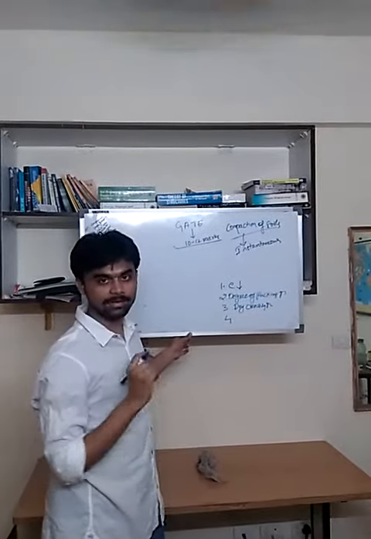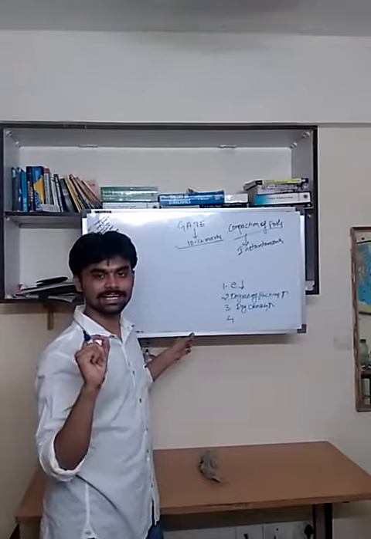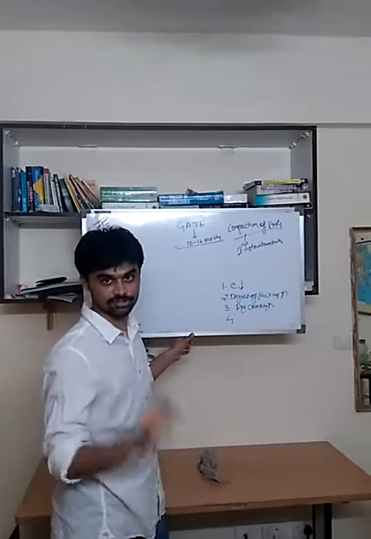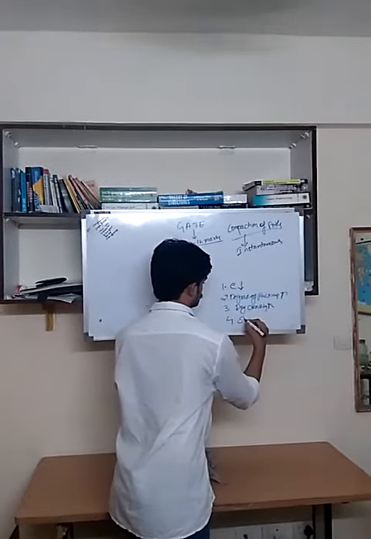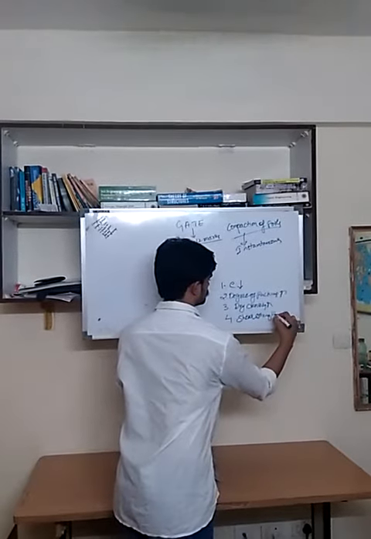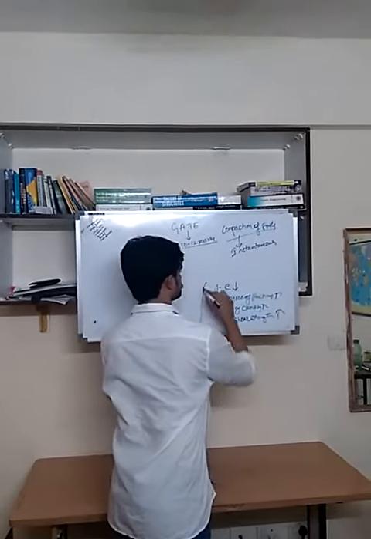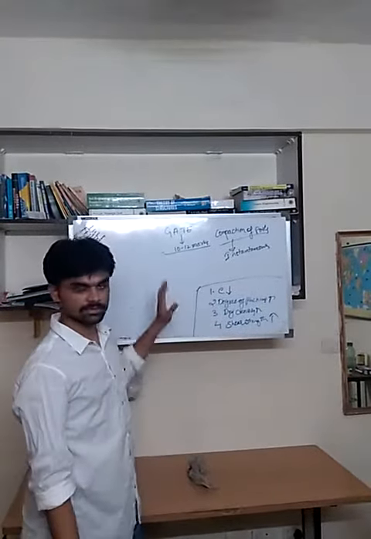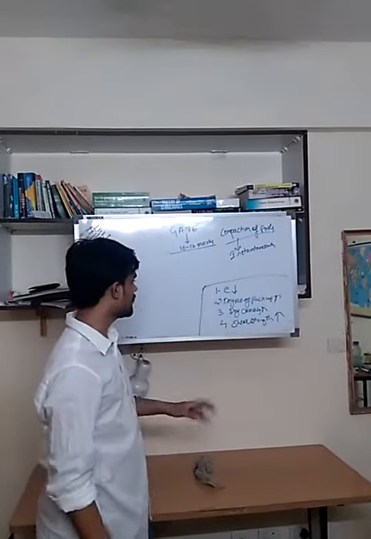Four, the main point: shear strength of soil will get increased due to compaction. These are the effects.